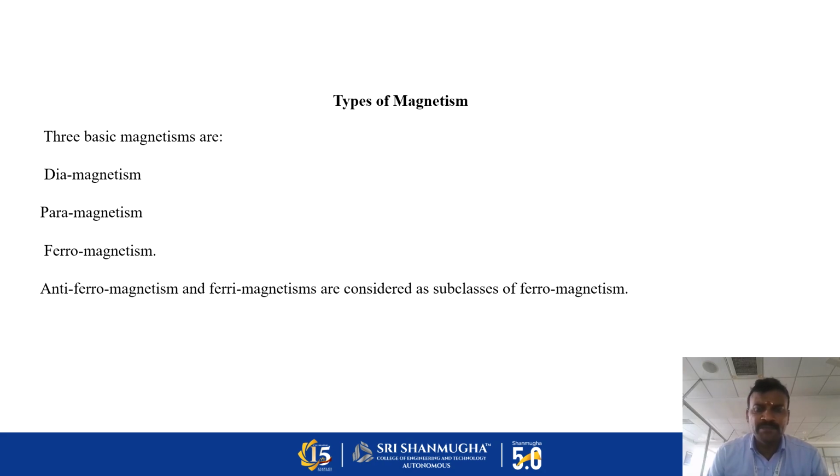Types of magnetism. There are three different types of magnetic materials: diamagnetism, paramagnetism and ferromagnetism. Antiferromagnetism and ferrimagnetism are considered subclasses of ferromagnetism.